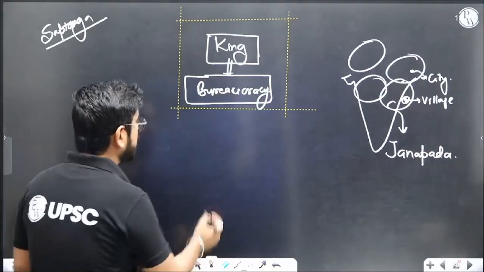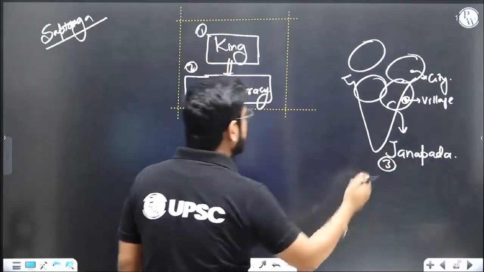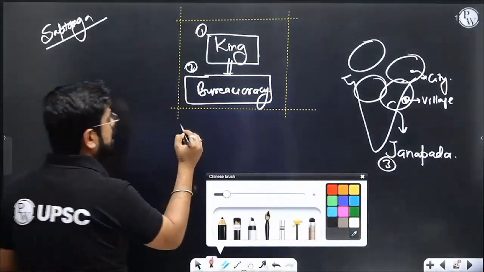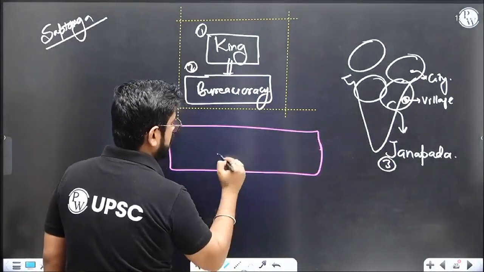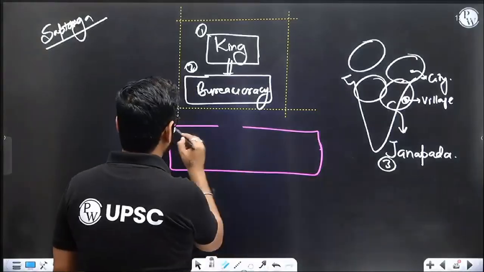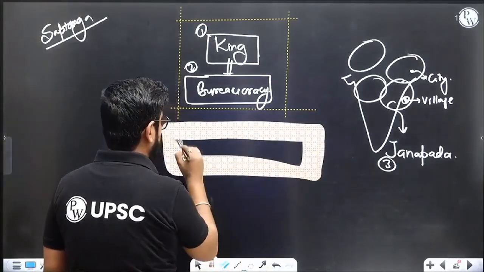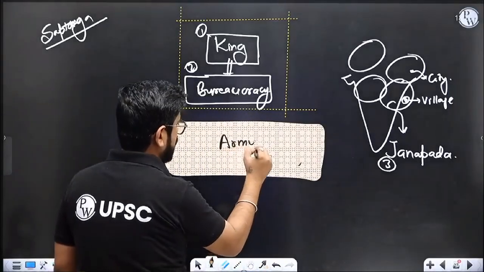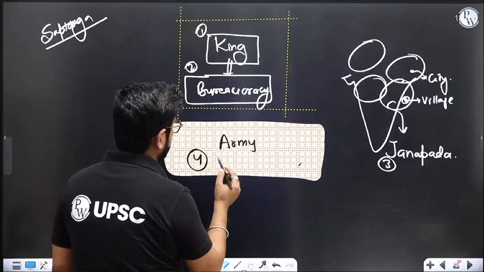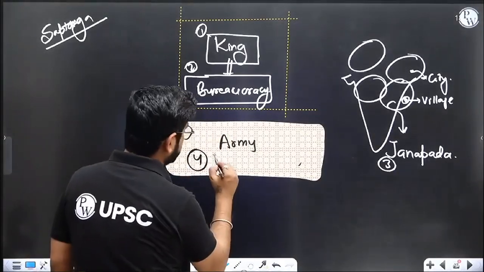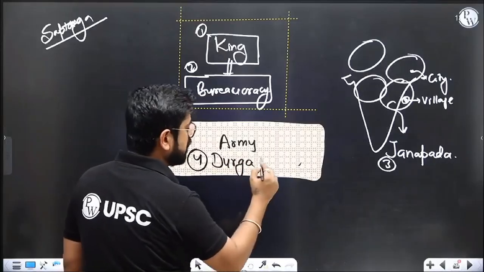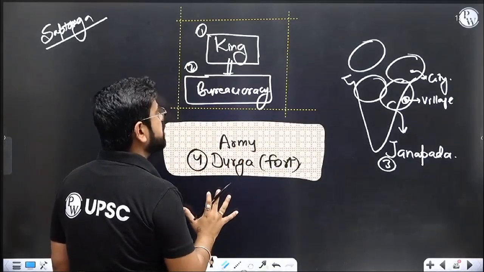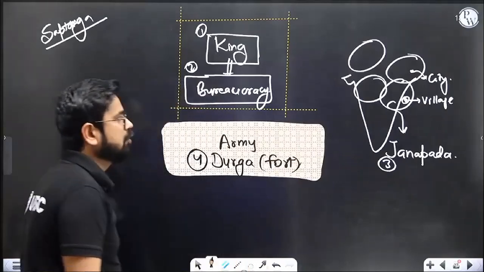And so this is the third part. So first, second, and then third. Again, coming back to the center, what other things does it need? It needs an army. Or instead, we should use this word, Durga. Durga basically means fortification. So technically it means fort. So not only the army, but the whole security structure, where all these people will be living, and will be providing security to the whole state.